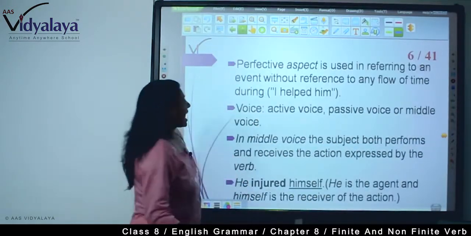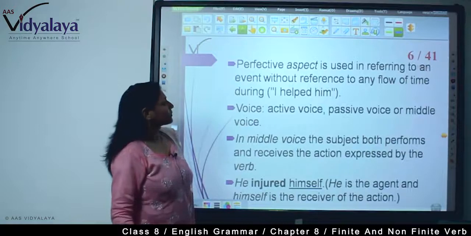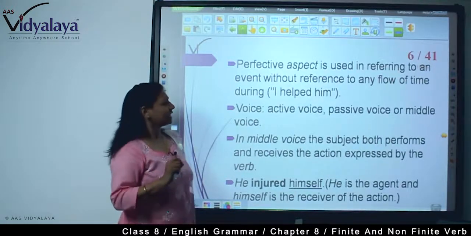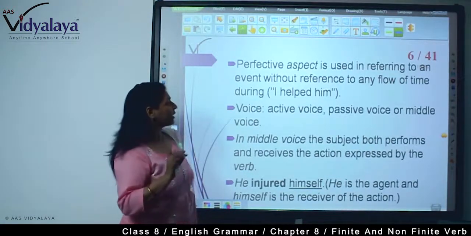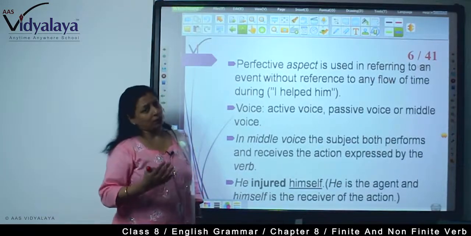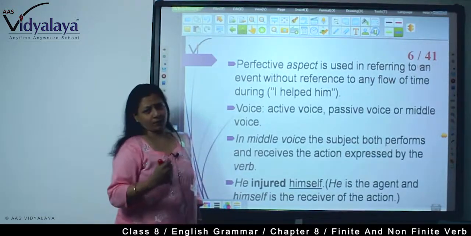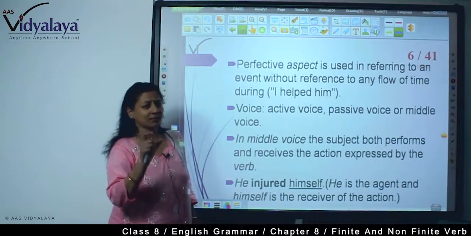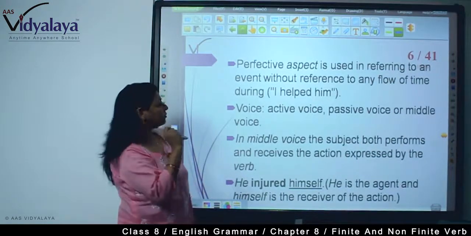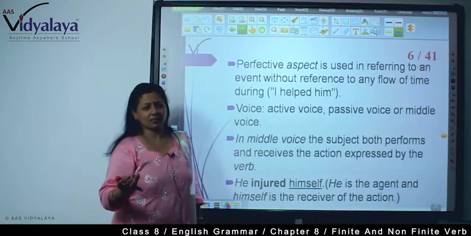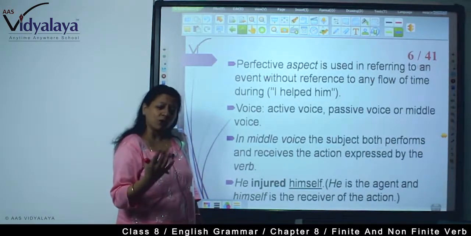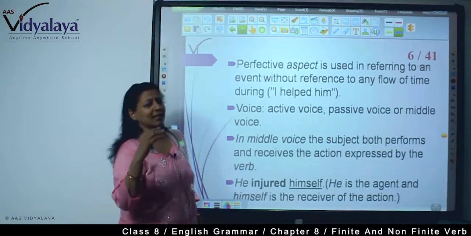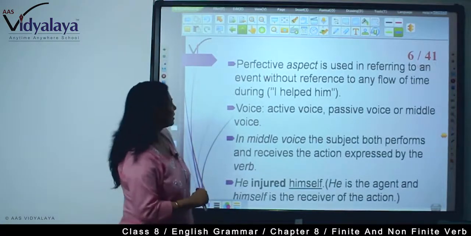Next, as I have told you, perfective aspect is used in referring to an event without reference to any flow of time. Right? I helped him. At what time? I don't want to disclose. But I helped him. This is perfective aspect of verb form. He went. When did he go? If it is not mentioned, that is a perfective aspect of that verb.